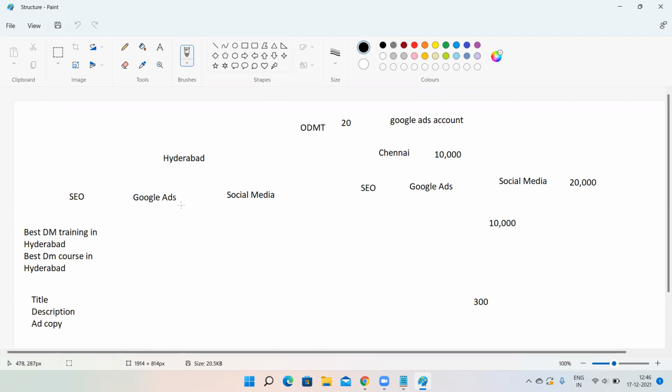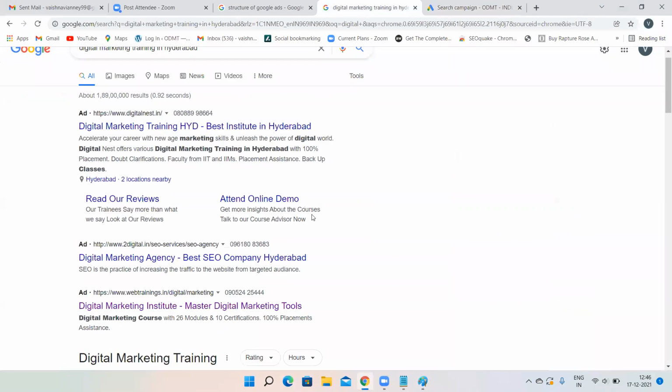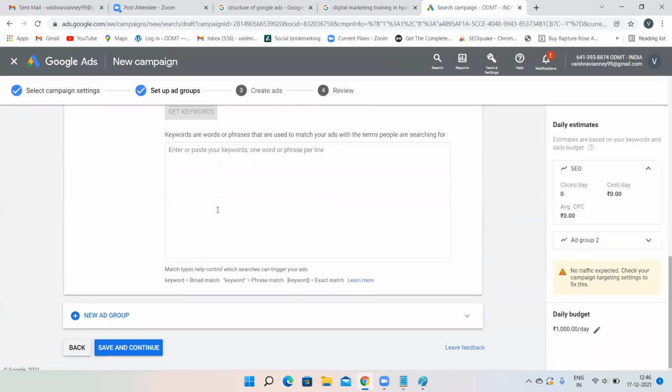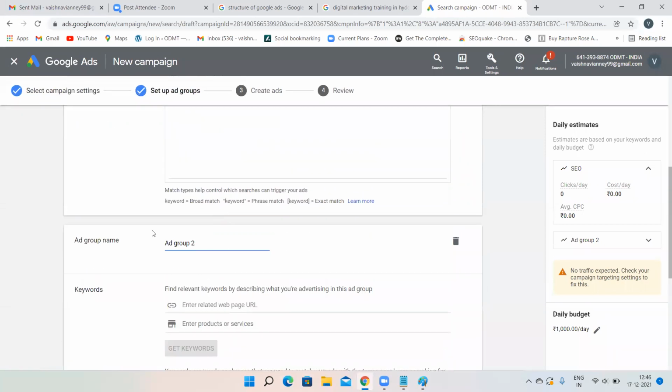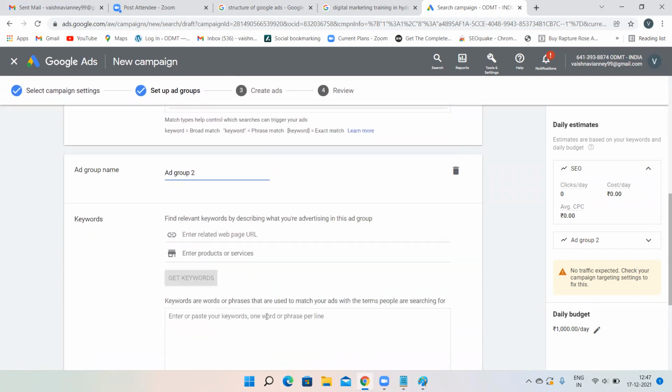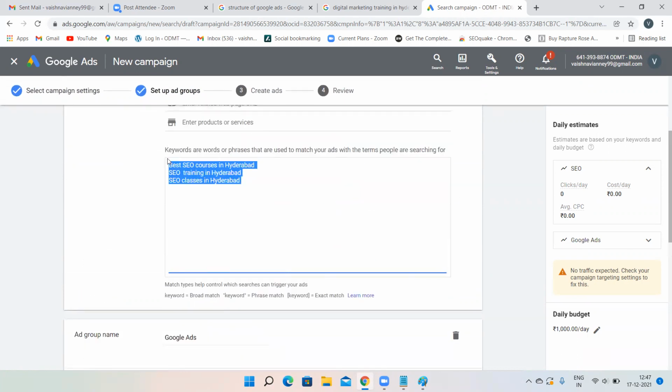I have to create my ad group for Google Ads, and I have to create my ad group for social media also. So there is a plus option over here. Again, see, everywhere the plus option will be there. Just click over here. Now this is ad group 2. This was ad group 1, that is my SEO. Click on ad group 2. This will be my Google Ads. I'm just copying these words.